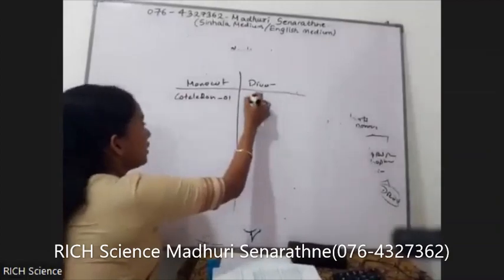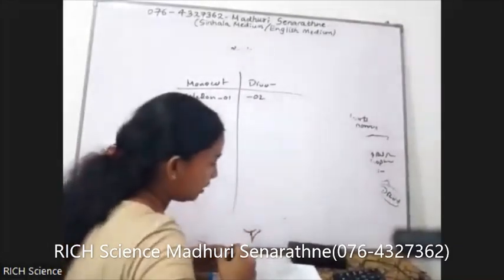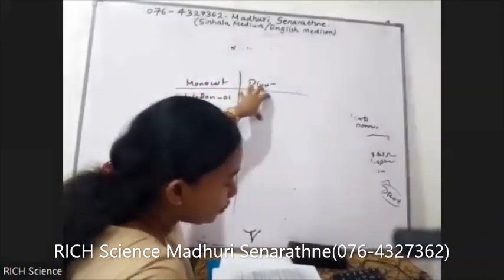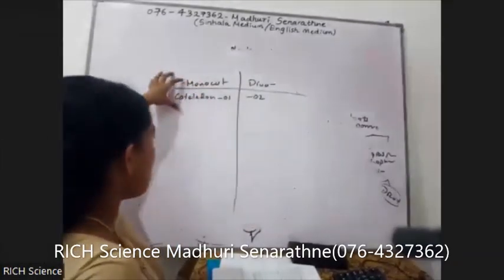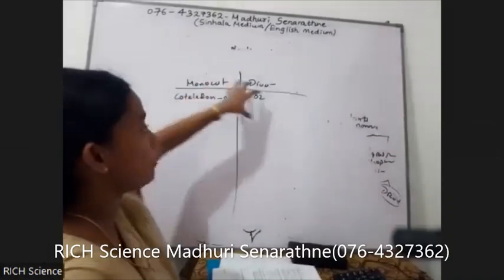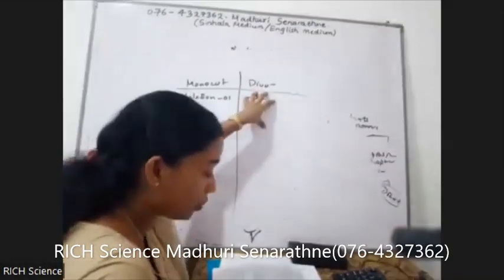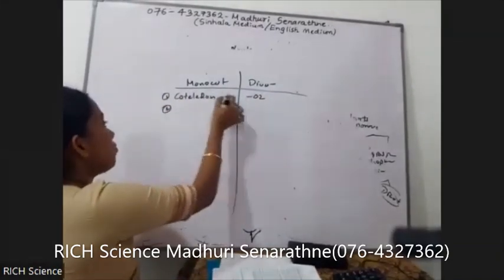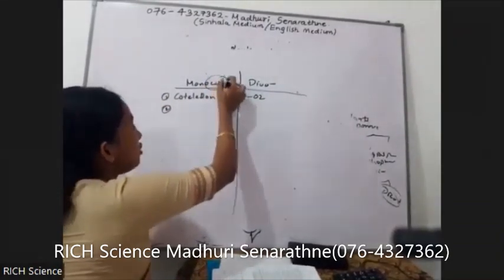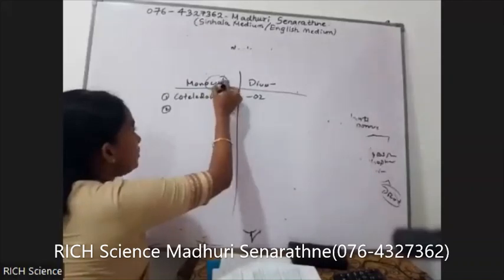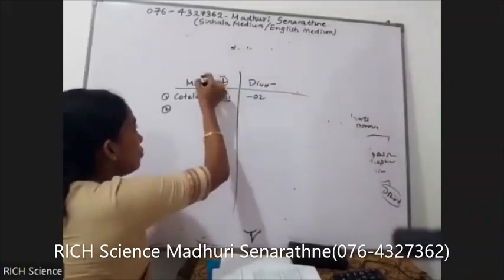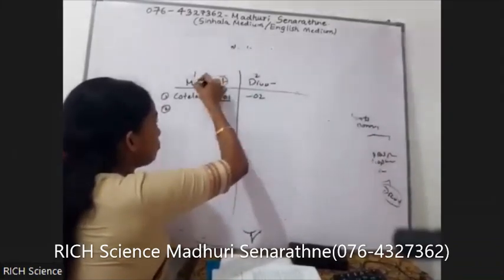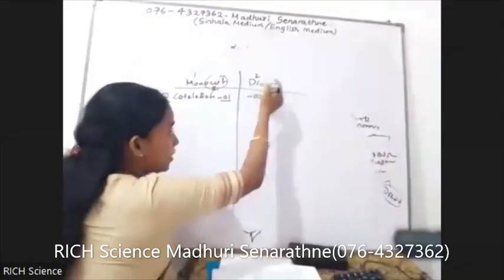One cotyledon. Here, two cotyledons. The embryos have only one cotyledon. Here, embryos have two cotyledons. That is why monocot. Cotyledon, like cot. Therefore, they are called monocot and dicot. Mono means one, di means two. One cotyledon means monocot. Two cotyledons means dicot.